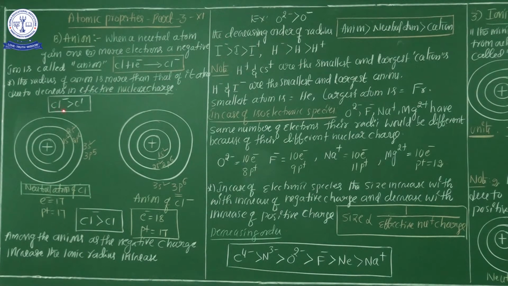So out of these three, listen very carefully: cation, anion and neutral atom. First, the maximum radius is the anion, because the effective nuclear charge is very low. The second category is the neutral atom. The least ionic radius is always the cation. Why? Because in a cation, more protons are there. If there are more protons, definitely the nuclear force affects the valence electron. If the effective nuclear force affects the valence electron, automatically the radius will decrease.